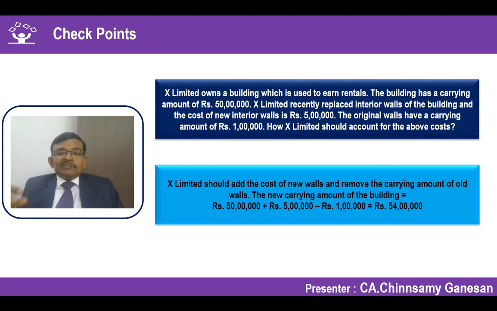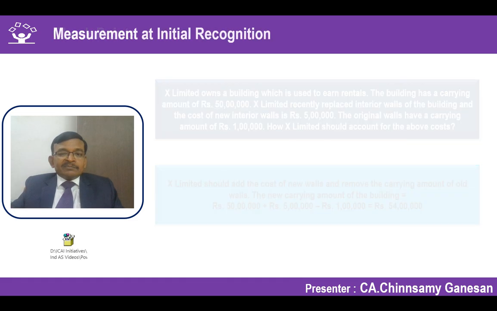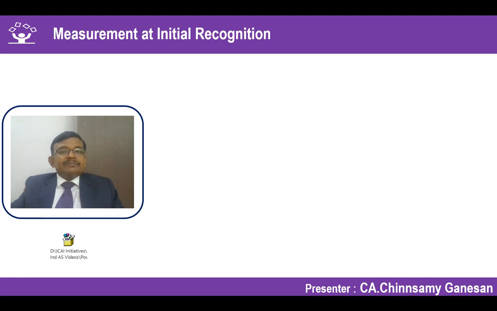In that case, I have to add the new cost of 5 lakhs to the original cost. The carrying value is 50 lakhs plus 5 lakhs minus the replaced component, because the existing carrying amount is no more existing, so I am removing it. So the carrying value of the investment property after the subsequent cost is 54 lakhs.